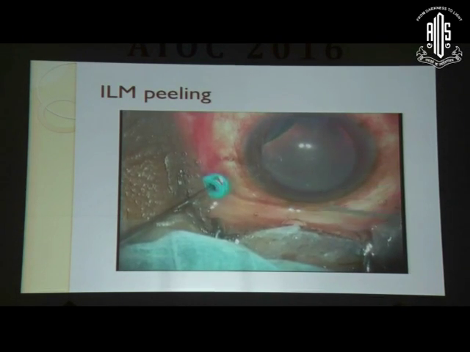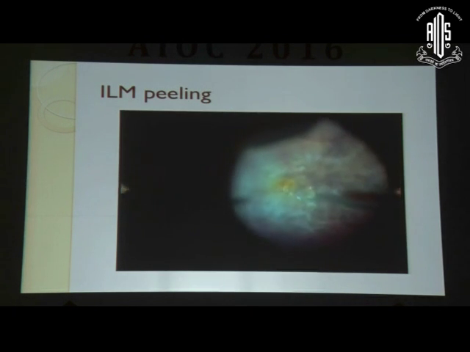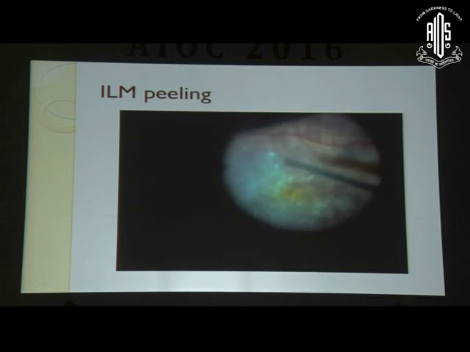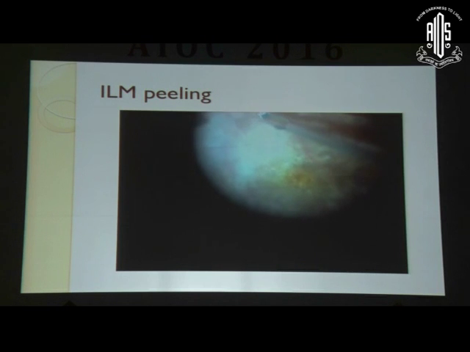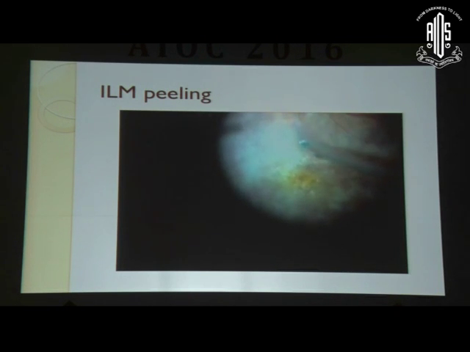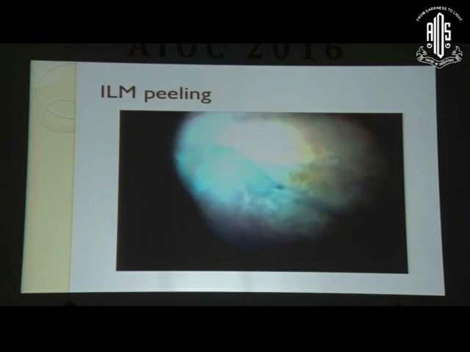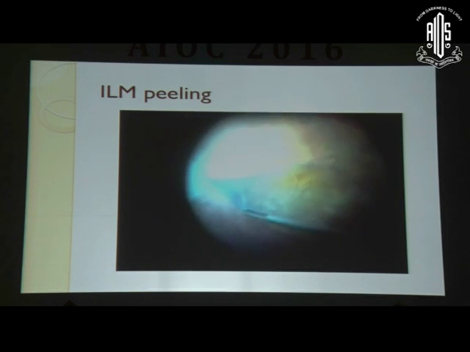In this video, Dr. Naresh Kumar Yadav was good enough to lend me this video because I didn't have a good one in my own collection. You can see a scraper being used. Believe me, ILM peeling is the most challenging step in these patients because of the lack of contrast; ILM stains very poorly. You can see that he's using the scraper to lift the edge of the ILM, and once you do that, it's easier to peel. Once some part of the ILM gets pinched and peeled, it is easy to distinguish between peeled and non-peeled portions and continue with ILM peeling.